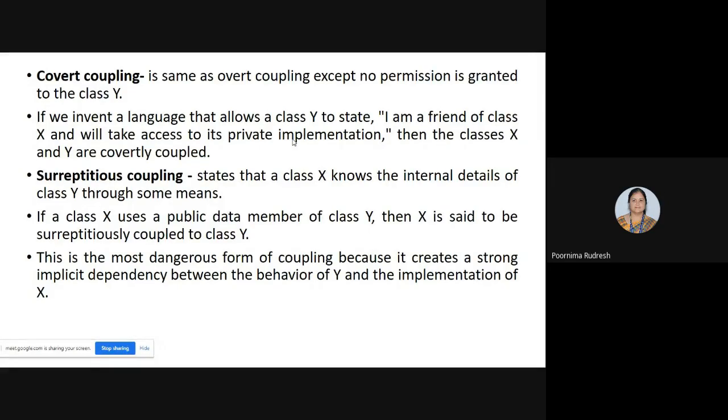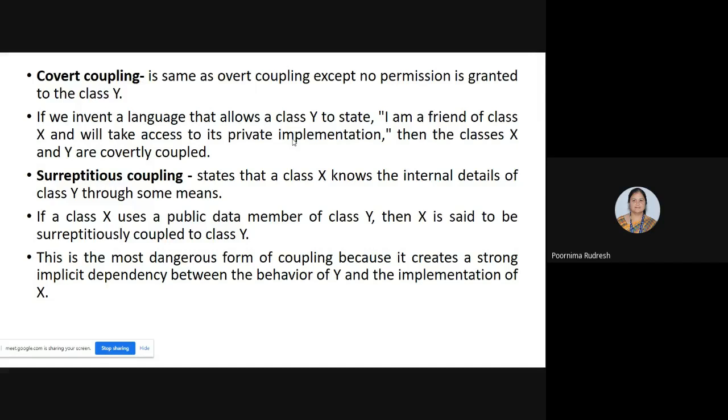So this says that class X knows the internal details of class Y through some means, whether through legal or illegal means. The class X knows the implementation details of class Y, and the class X tries to use that or tries to access the class Y details.